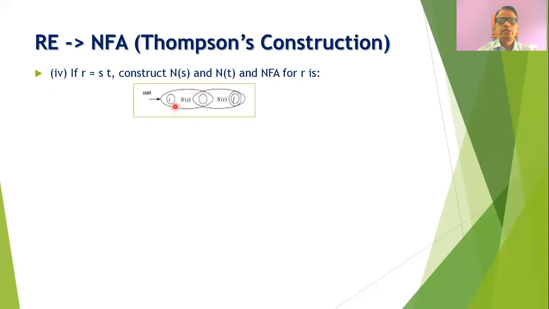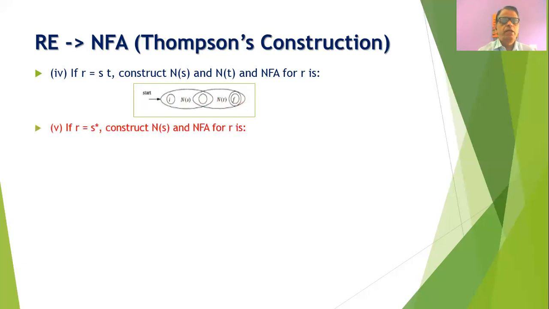So its initial state will become the initial state for the regular expression R. The final state of NS will get merged with the initial state of NT, and the final state of NT will become the final state for the regular expression R. As this is a concatenation operation, we have to follow the path of NS followed by the path of NT.